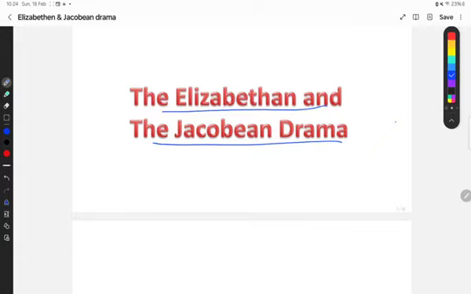As all of you might have already got some idea, the Elizabethan has come from the word Elizabeth the First, and the Jacobean has come from the word James the First. Both were rulers in England.